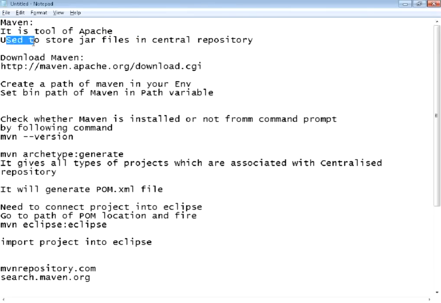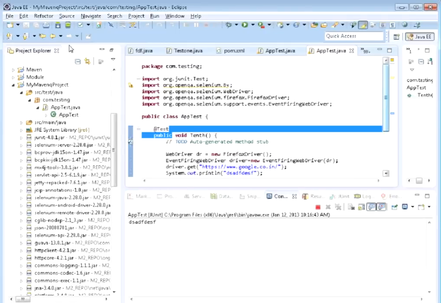Maven is something which stores the jar files in a central repository server, where we can access it and download our desired jar files, right? Okay. Let's see how to download Maven.